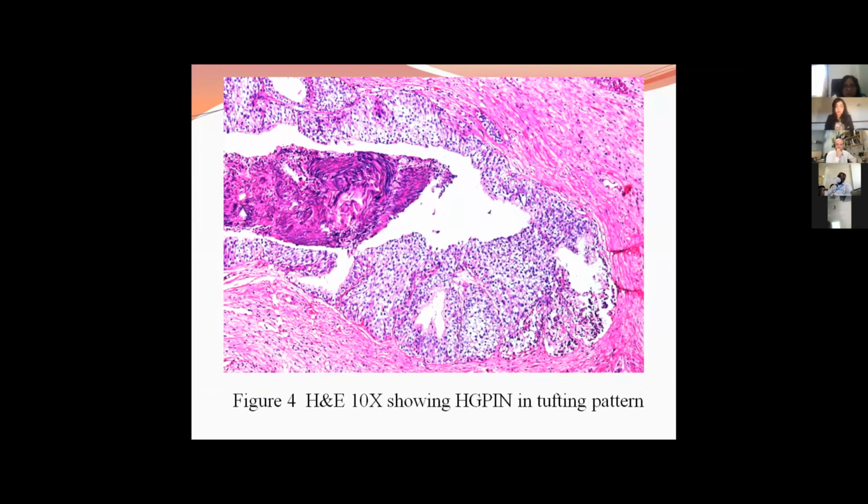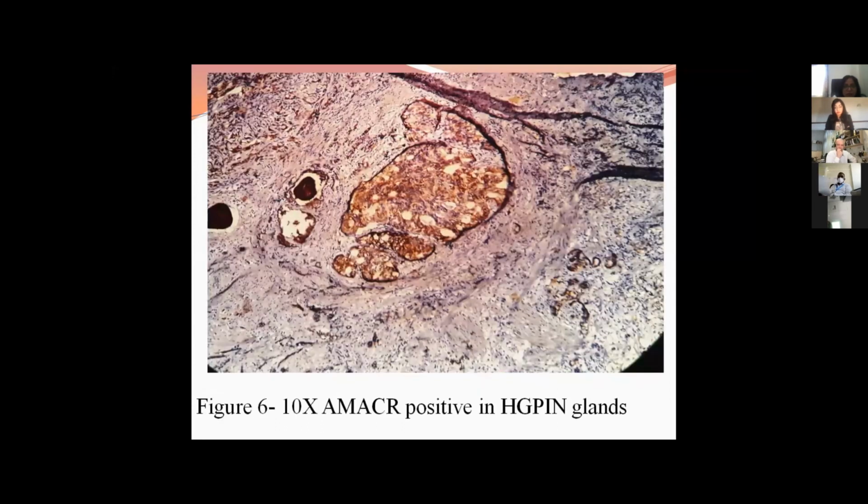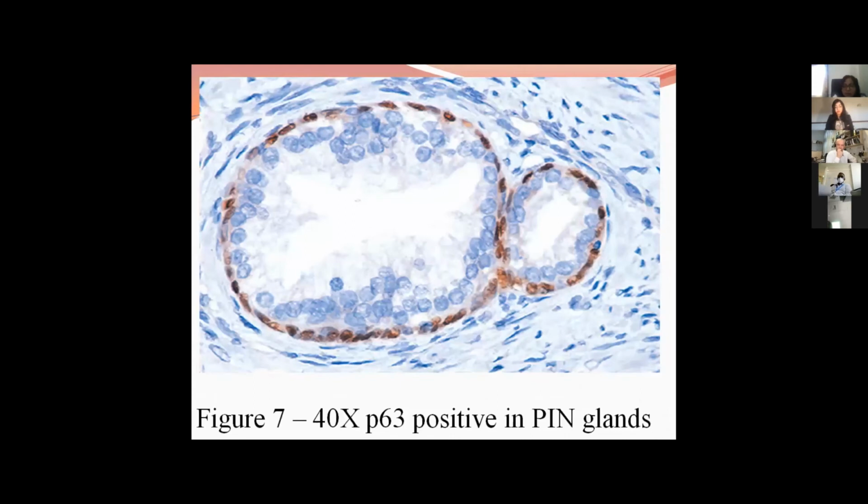This is showing the tumor gland which was seen beside the PIN glands. And this was the AMACR positive in high-grade PIN, with cytoplasmic positivity. And this is the P63 positive in the PIN gland, which was present in the high-grade PIN and the low-grade PIN structure.